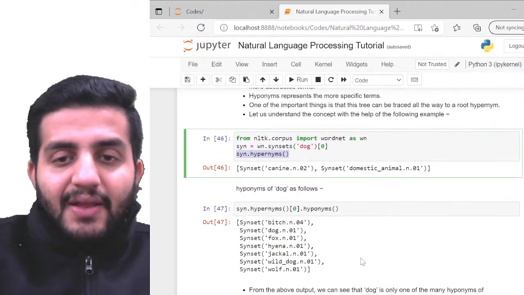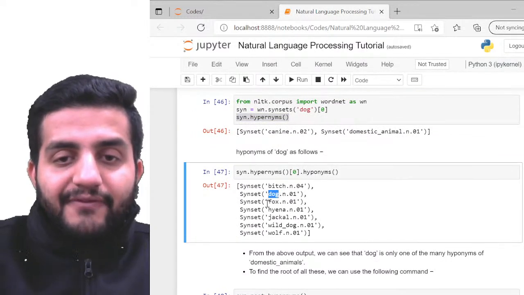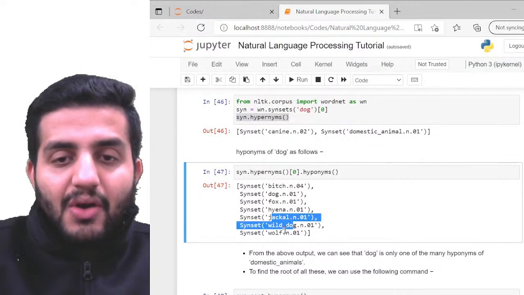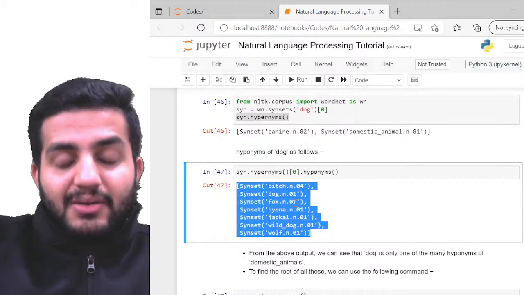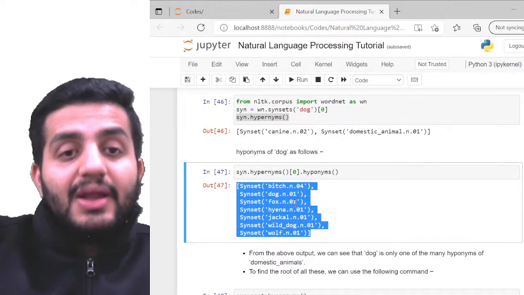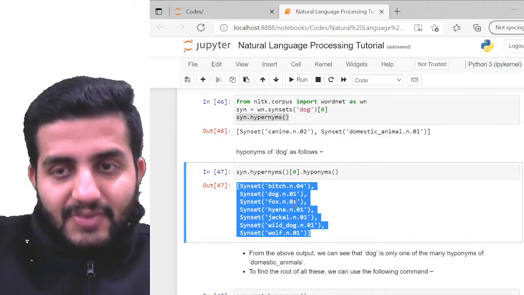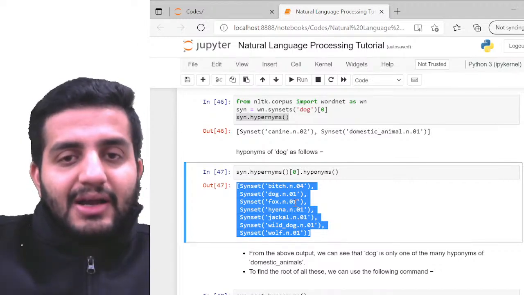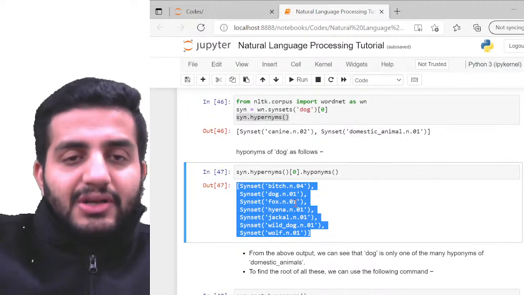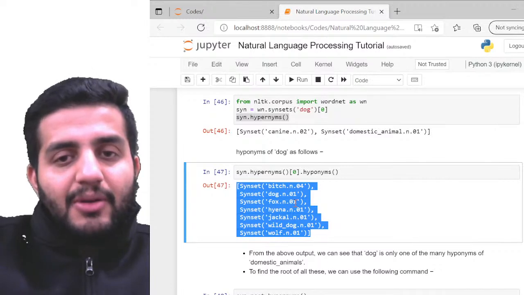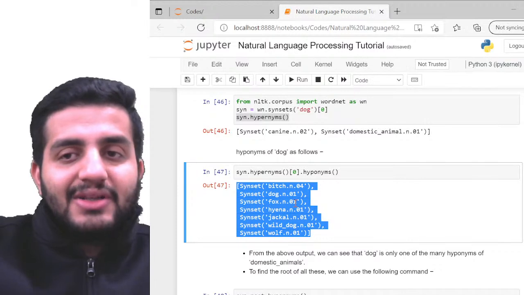Now can you see this? The hypernyms are making more sense, right? So here: bitch, dog, fox, hyena, jackal, wild dog, wolf. So now the individual Syn sets, the groups which I've got, are making more logical sense, right? So hypernyms are basically more of an on-top function, the extension of my Syn sets, where I pass the logical meaning of the passed word, and based on that, it finds the similar sets for you.